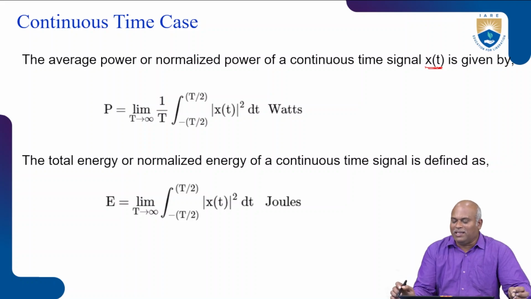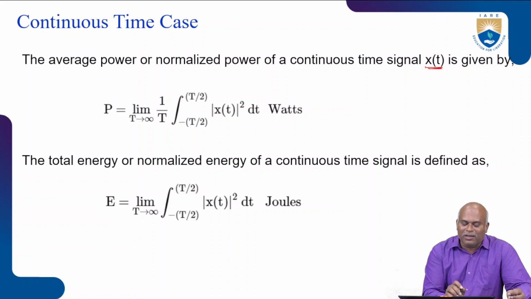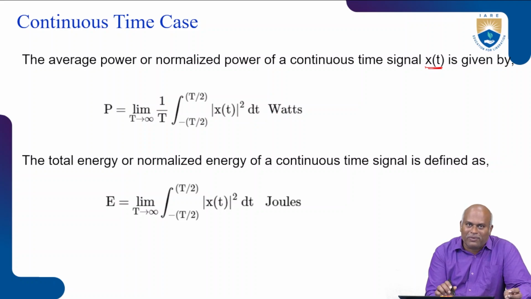x of t is given by P is equal to limit T tends to infinity, 1 by T, integration from minus T by 2 to plus T by 2 of mod of x of t squared dt. The unit is watt. The power signal, as already discussed, is a periodic signal.